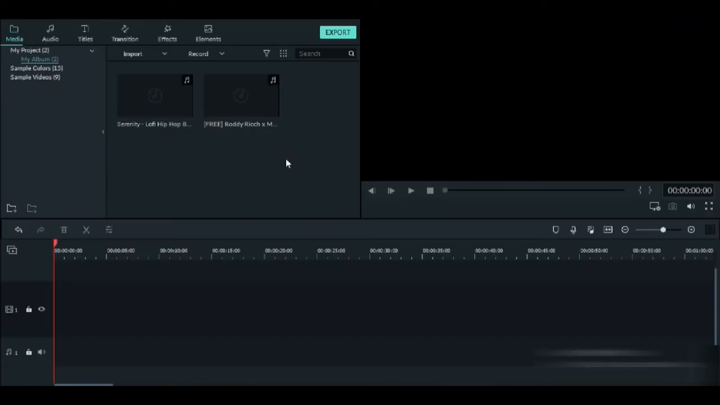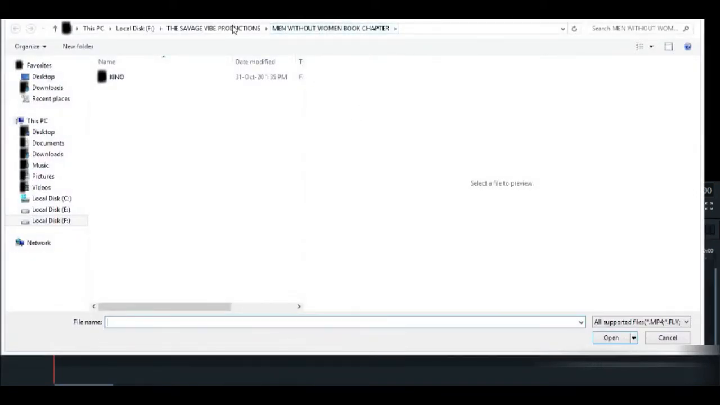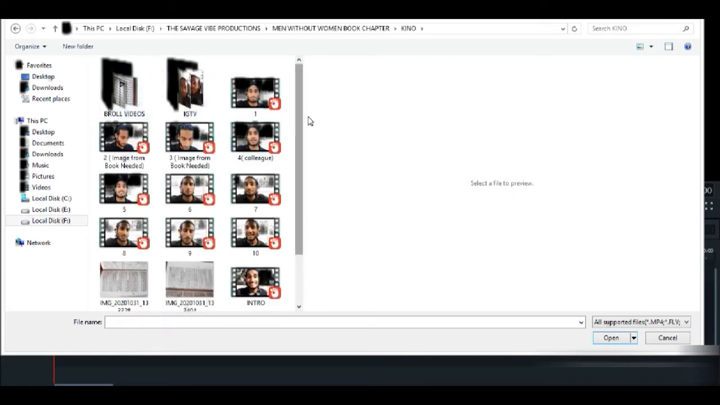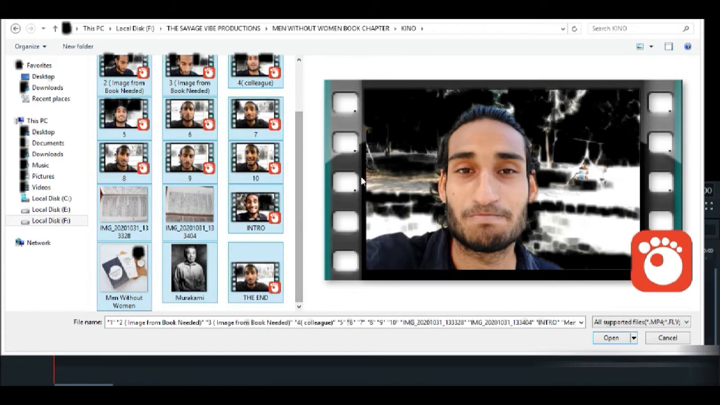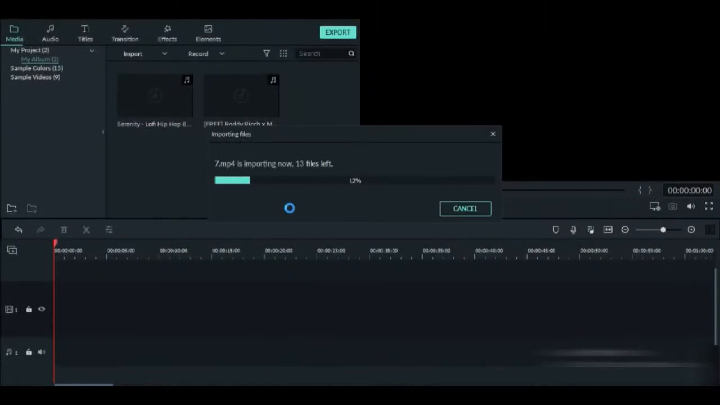What we are going to do is we are going to import it here. For importing, we'll click on import media files. We will choose basically we'll import everything, all the videos and images together. So importing will take a little bit of time.